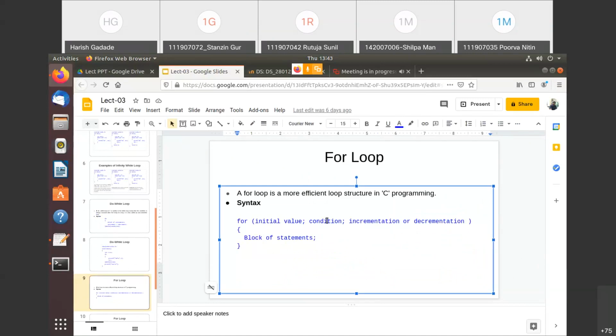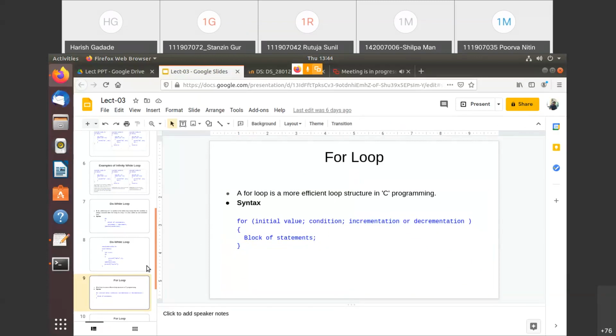The increment or decrement is executed after the block of statements. It means this would be the last statement in the body of the for loop. You need to understand this. Even though we have written it in one line, this statement executes at the end of your block of statements. Getting this? The rest of the working is the same as we have seen in the while loop.